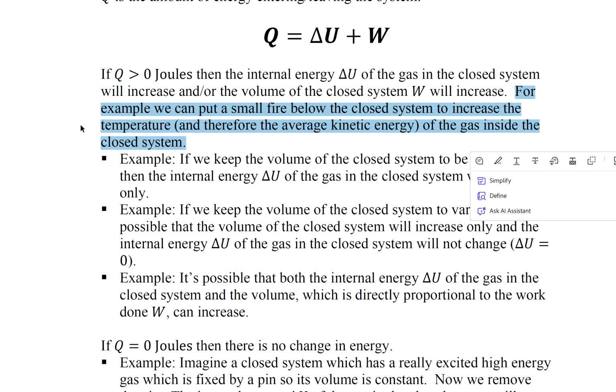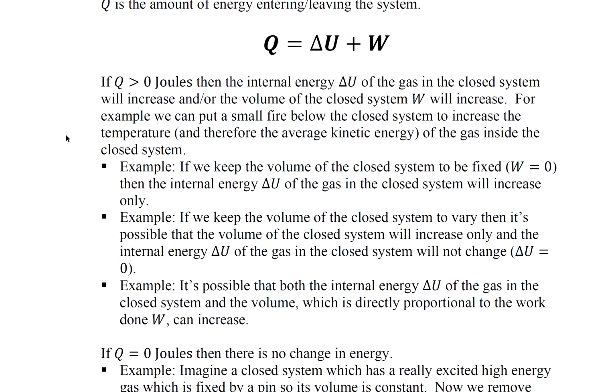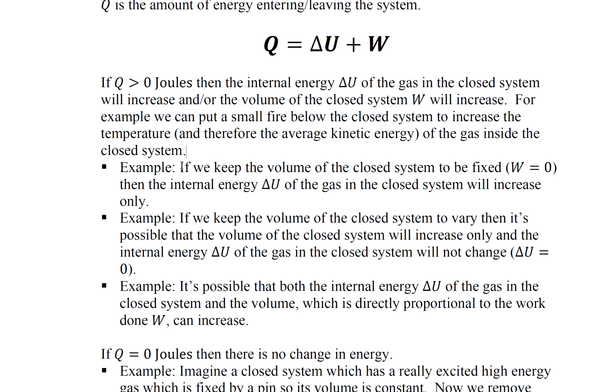Here are some examples. If we keep the volume of the closed system fixed, then the internal energy of the gas in the closed system will increase only if we put that small fire under it.